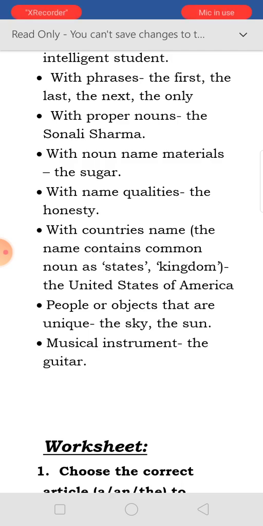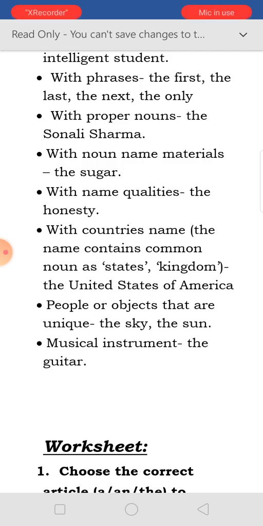Name of the qualities: with the qualities name we will use the, the honesty. Next is the with a country's name. But the country's name must contain states or kingdom. Like the United States of America. See, the word states is over there. The United Kingdom, the word kingdom is present. But we cannot say the India or the China. That is wrong.